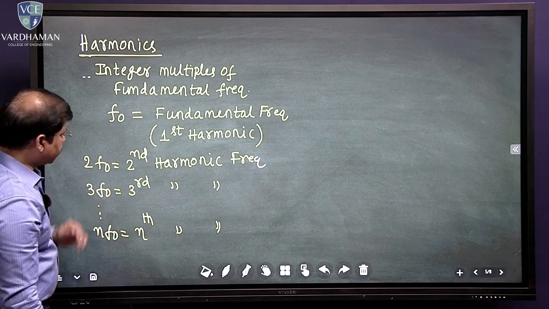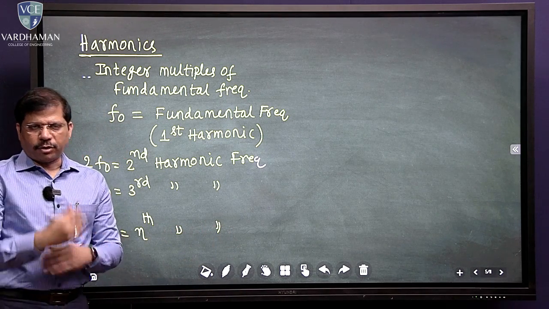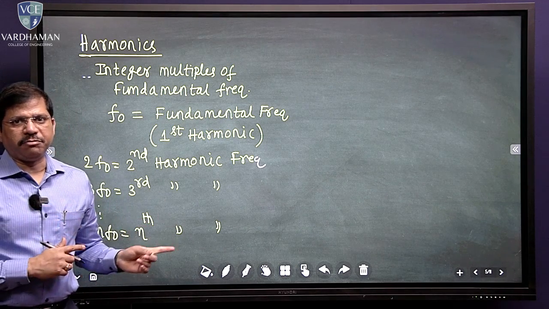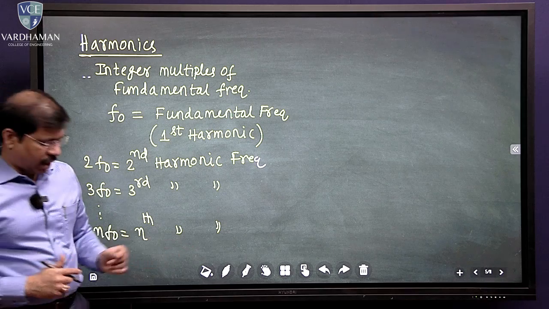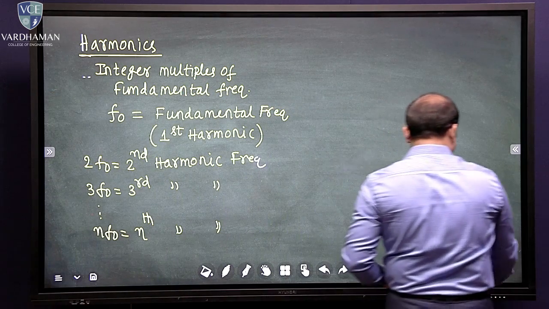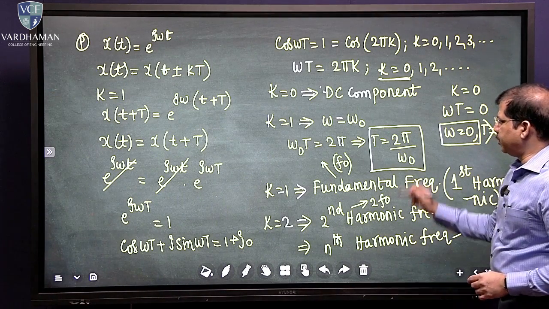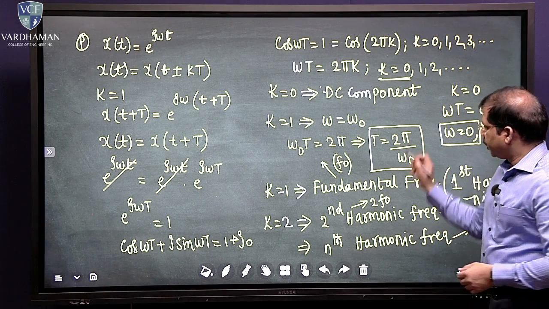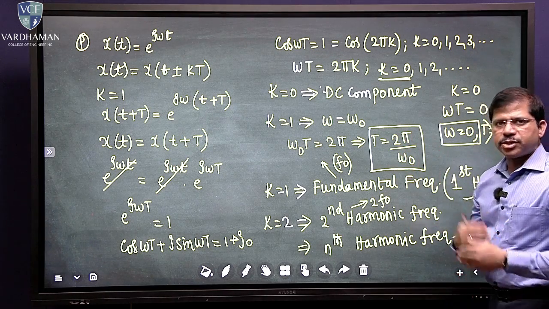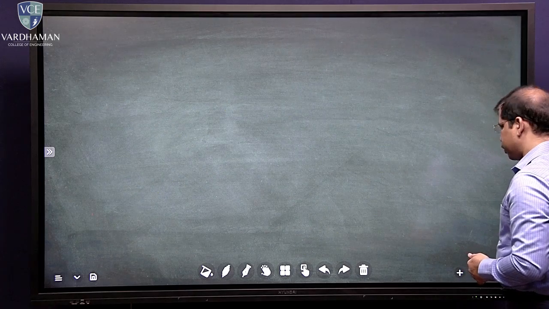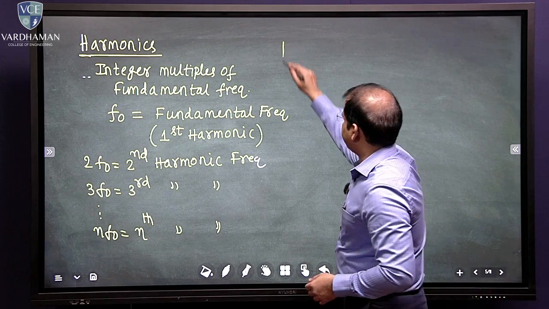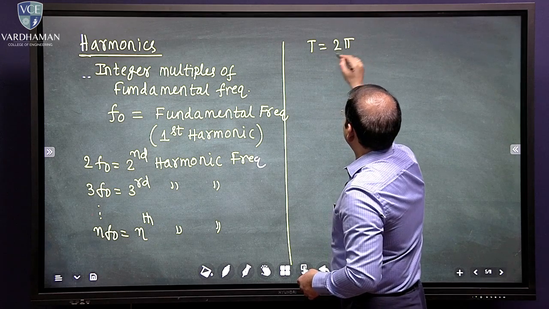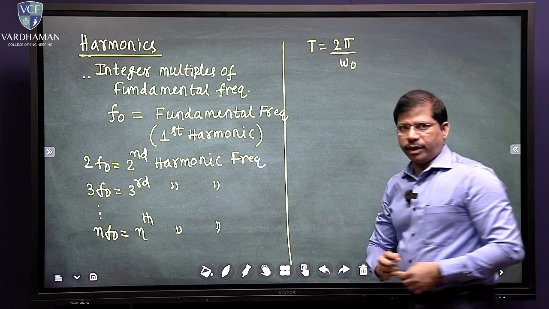Okay, that's the point. So for all these categories of problems, we will be using the formula that we have derived in the last slide. So what is that formula that we have derived? T equals 2 pi by omega naught. This is the main formula, and based on this we'll be solving the problems. Now let us once again understand this. So what is the formula now? T equals 2 pi by omega naught.